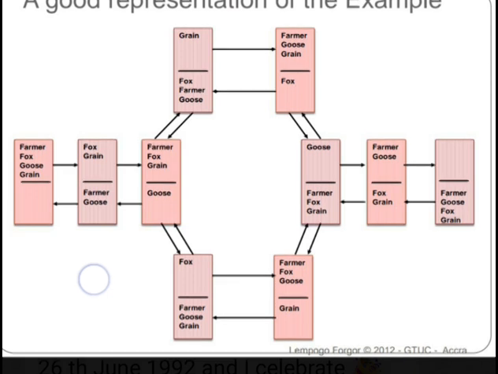The farmer will leave the fox at the bank of the river and send the goose to the destination side of the river. So at the destination we have the farmer, the goose, and the grain, and the fox will be at the bank of the river.